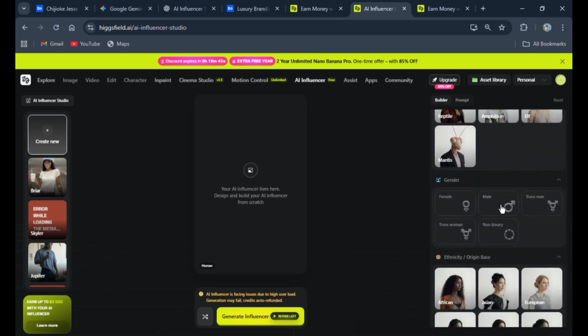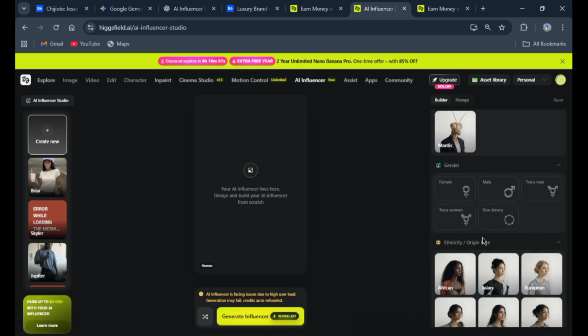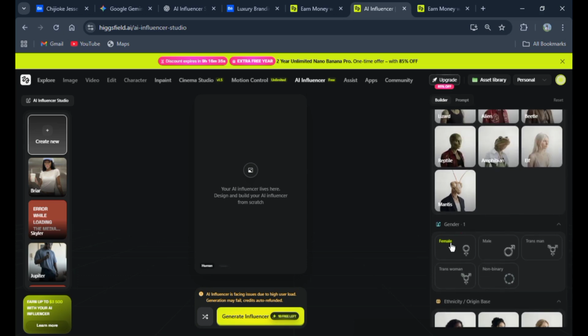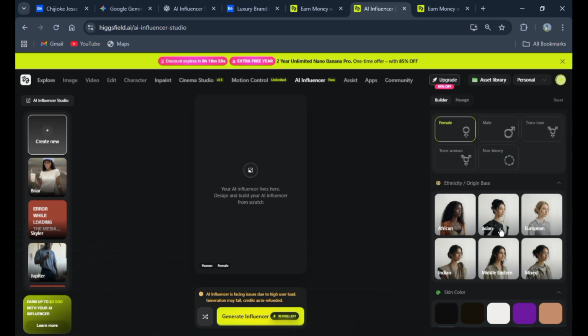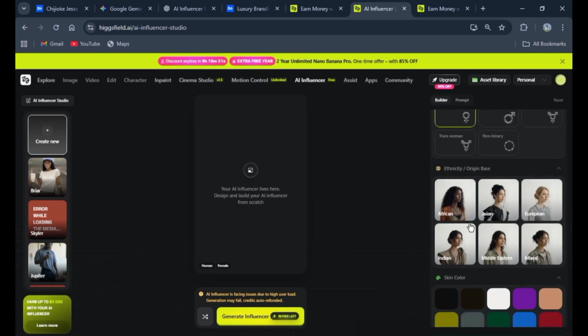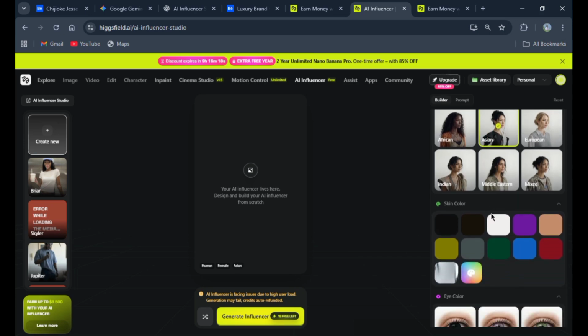Then the gender. You can choose female, male, trans man, trans woman, non-binary. I'll go for a female. And then you can choose ethnicity or the origin base. African, Asian, European, mixed, Middle East, Indian. All right, let me go for Asian. Then you can choose the skin color, if it's black, white, purple, brown. Okay, let me just go for this color.